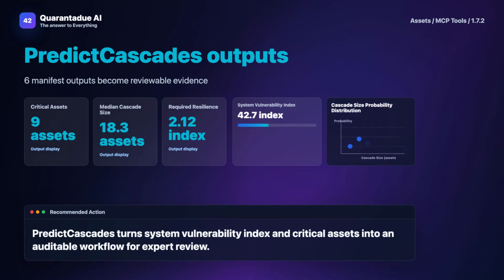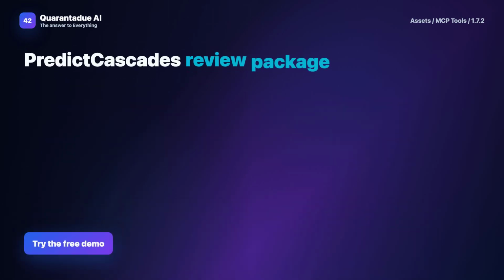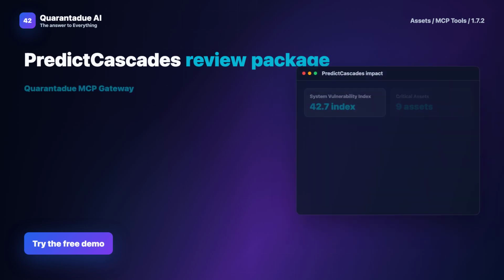Predict Cascades returns structured outputs such as system vulnerability index, critical assets, median cascade size, required resilience, and cascade size probability distribution. These outputs are designed to support review, reporting, comparison, and follow-up actions.